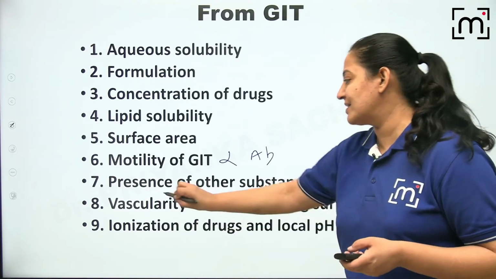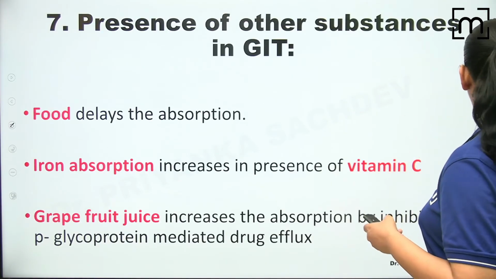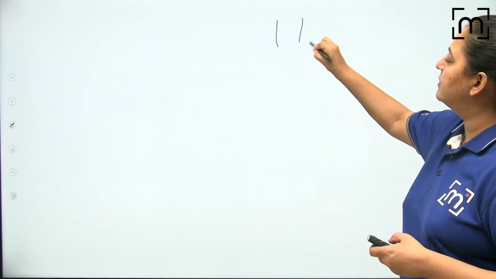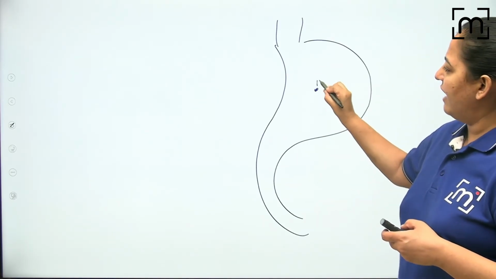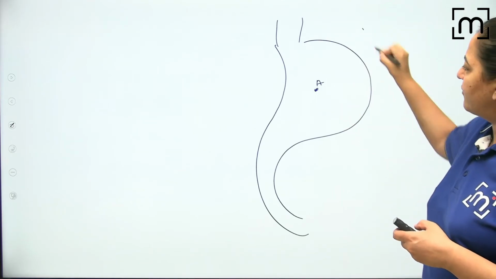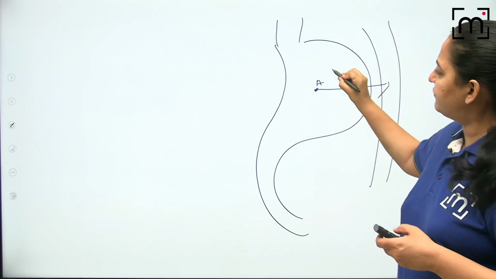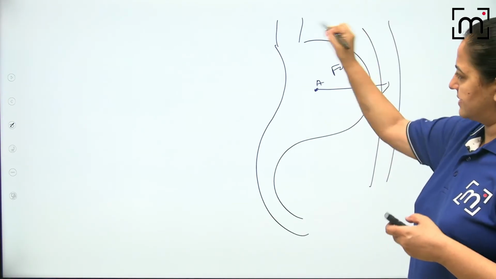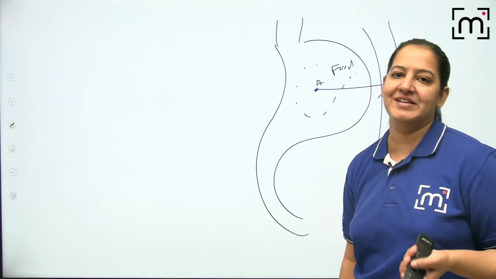Coming on the next point, presence of other substances in the GIT. For example, this is the stomach and it contains the drug A. I want this drug A to get absorbed and reach here in the blood. After absorbing, it reaches here in the blood. But along with the drug, food is also present in the stomach. So food will increase the absorption or decrease the absorption?